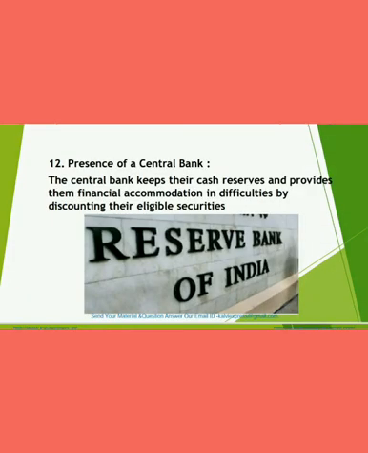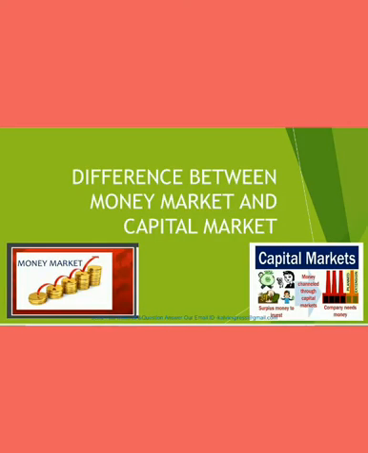The 12th point, presence of a central bank. As we all know, the central bank acts as an authority to maintain the money supply through its CRR policy. That is, through its open market operations, the central bank absorbs surplus cash during off seasons and provides additional liquidity in the busy seasons. Now, we are going to see about the difference between money market and capital market.